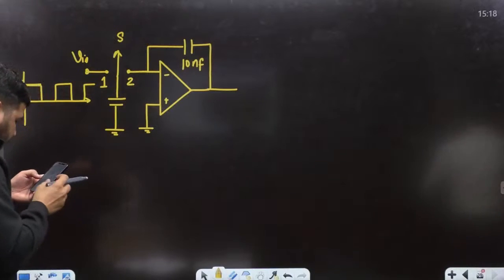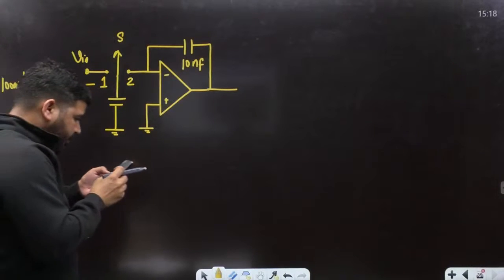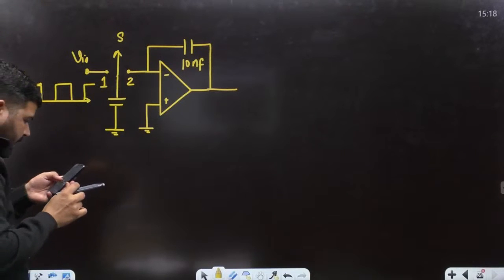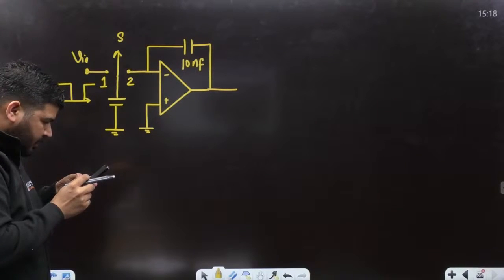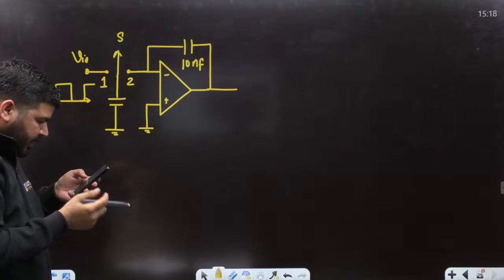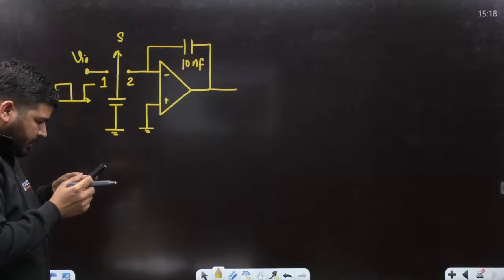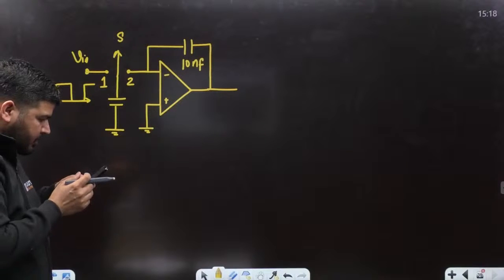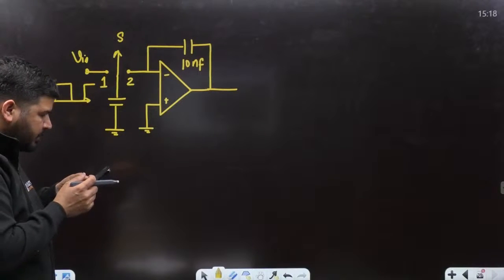In the circuit shown, the input voltage Vin is 100 millivolt. The switch and the op amp are ideal. At time t equal to 0, the initial charge stored in the 10 nanofarad capacitor is 1 nanocoulomb.